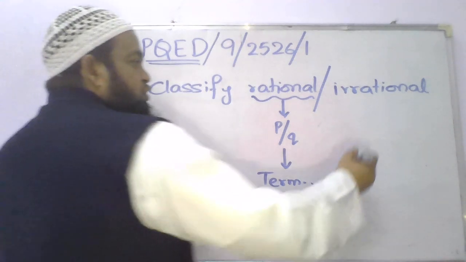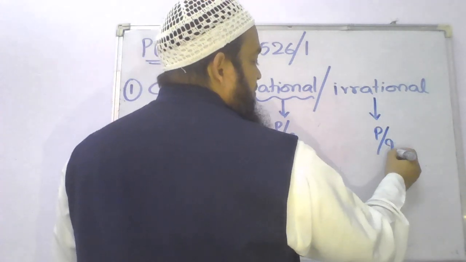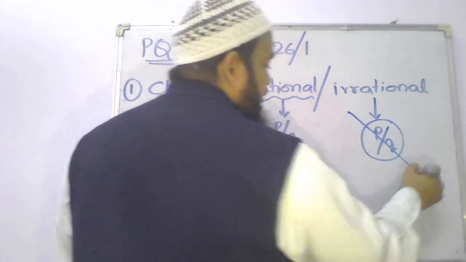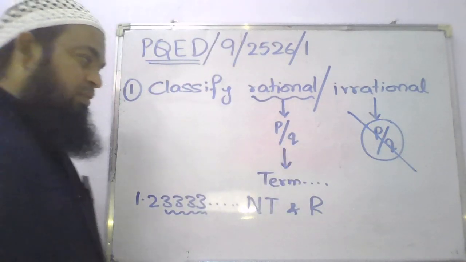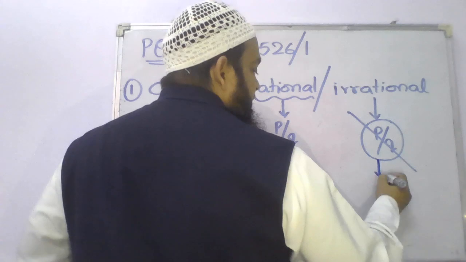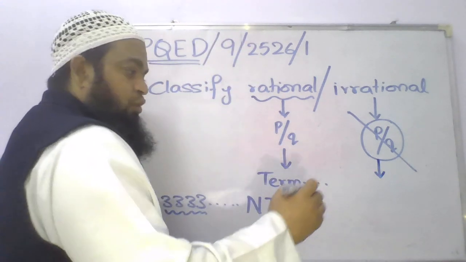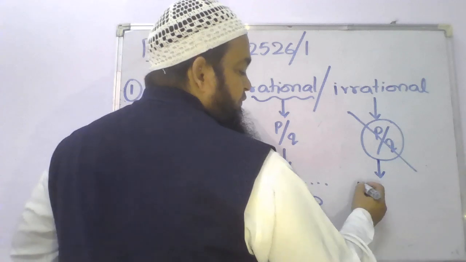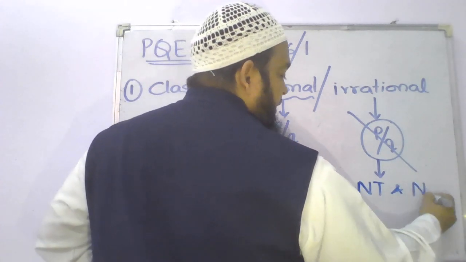And when we come to irrational numbers, they cannot be written in p by q form. We cannot represent irrational numbers in p by q form. So then how will we represent them, sir? We represent them either in decimal form or symbolic form. In decimal form, they are non-terminating and non-repeating.